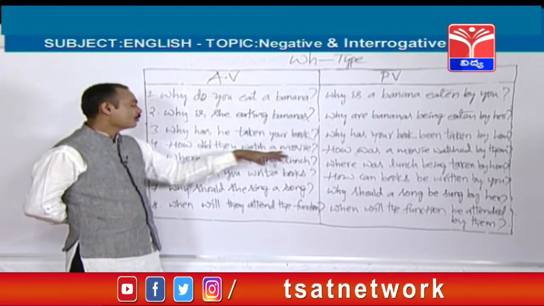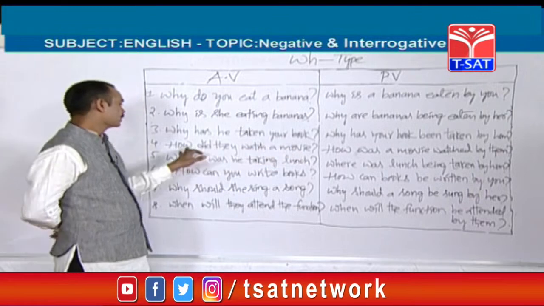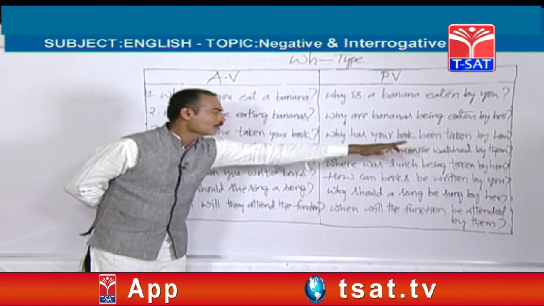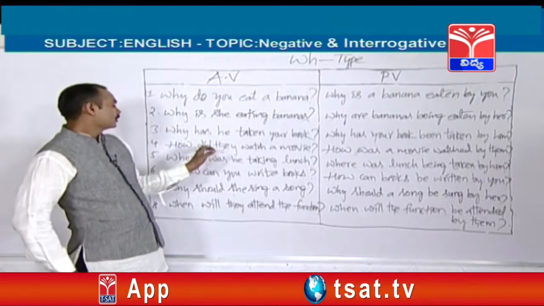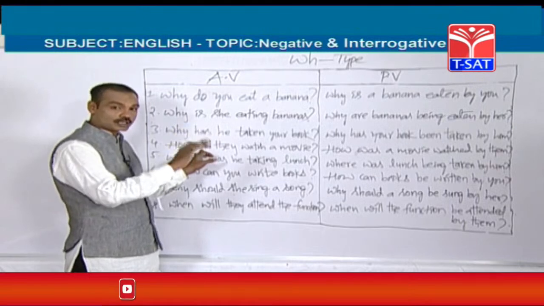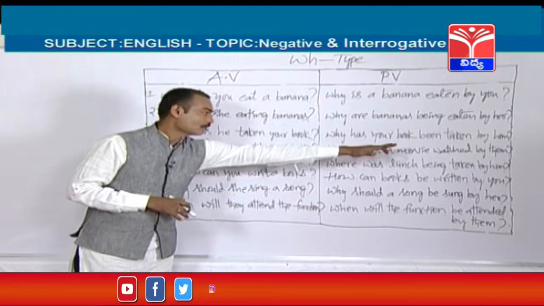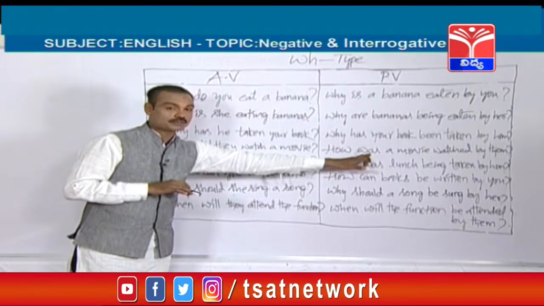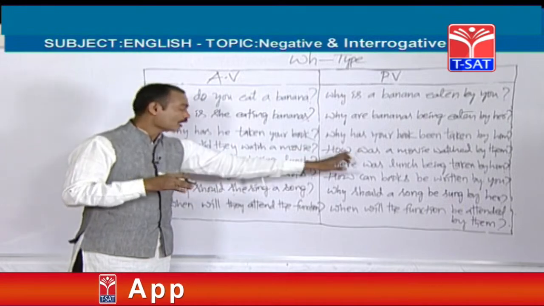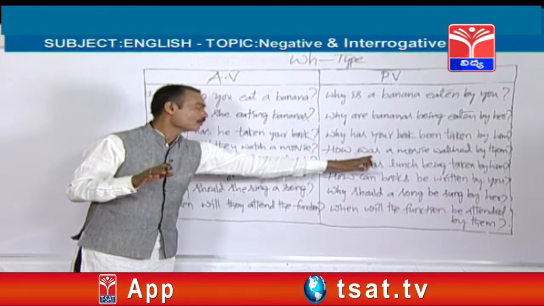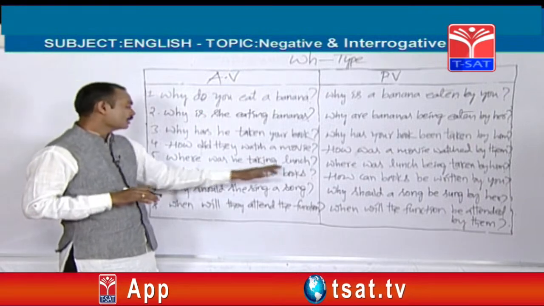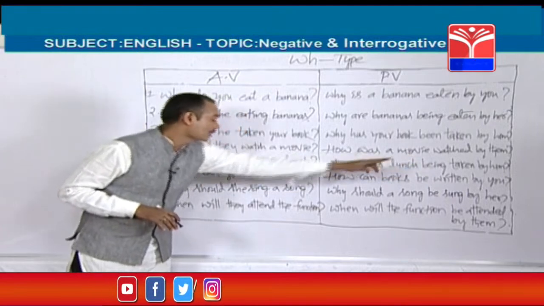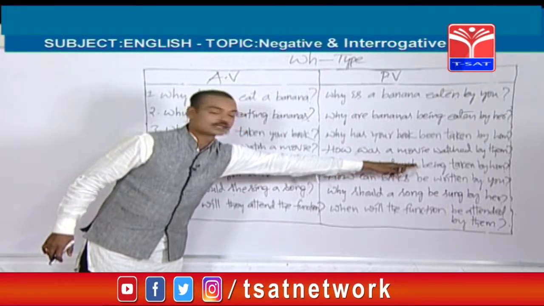Next, how did they watch a movie? This is simple past. So in simple past, for a singular or plural object, no changes. How was a movie watched by them? For example, in the active voice, you cannot find changes, but in the passive voice, there will be some changes. If the active voice contains a singular object, was should be used. If it contains a plural object, were should be used. Movies means were. Next, where was he taking lunch? Past continuous. So where was lunch being taken by him? So ing form is there, that's what we used, being.